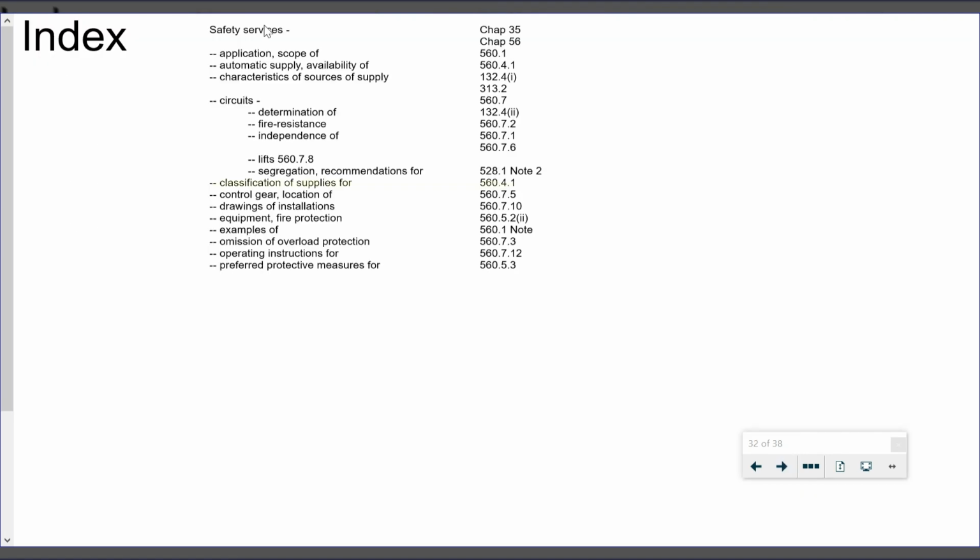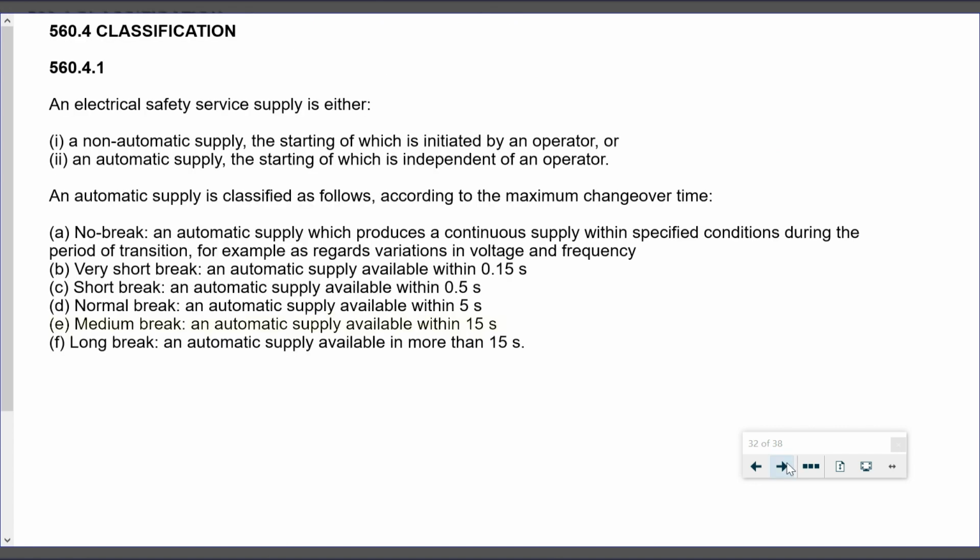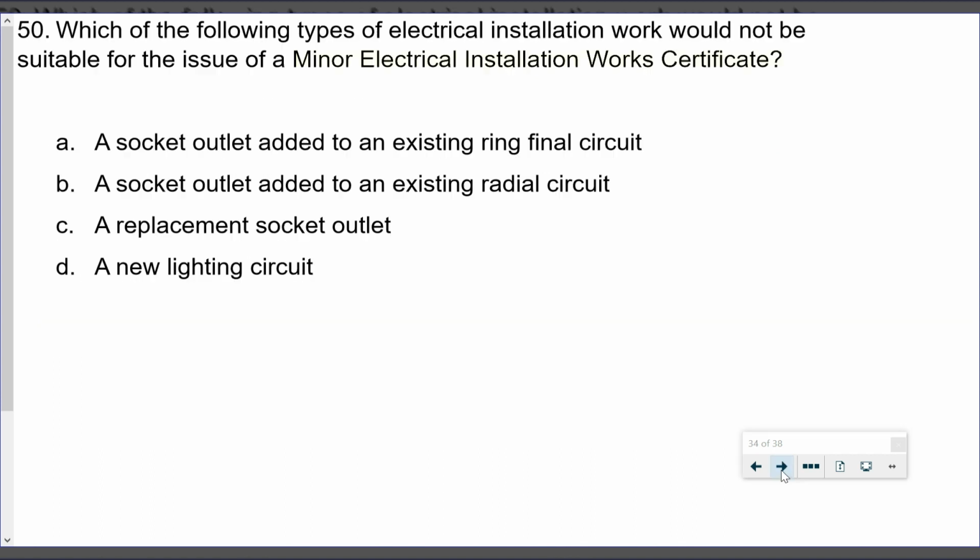So if we get into safety services and we go down to classification of supplies, that takes us to 564.1. And at 564.1, it gives us the classification. You'll see down here we have medium break, 15 seconds. So it's going to be within 15 seconds for that automatic supply, that changeover time to meet the requirements for the regs.